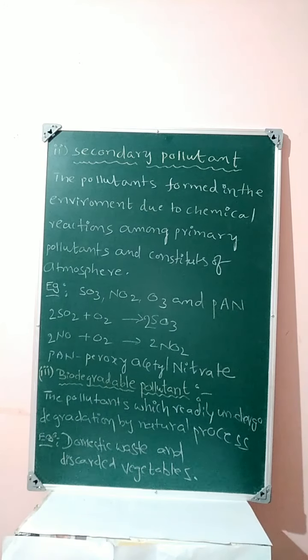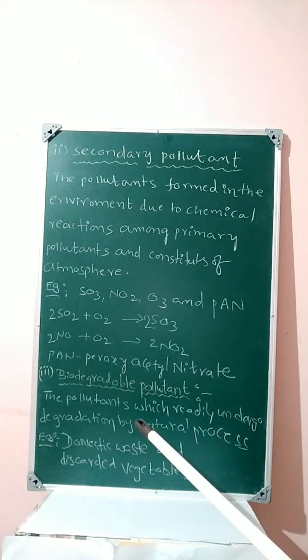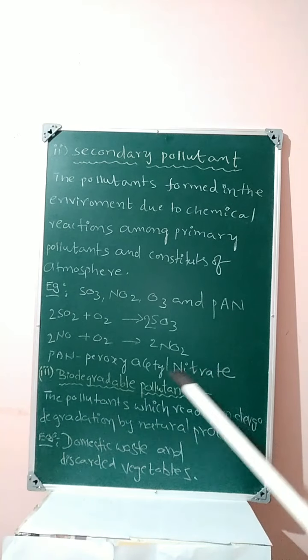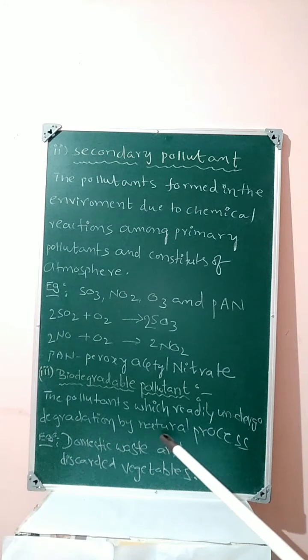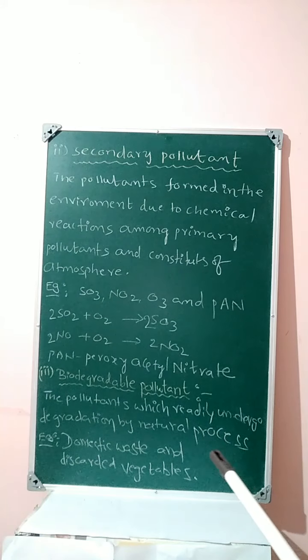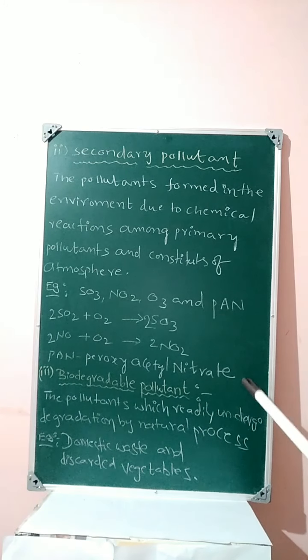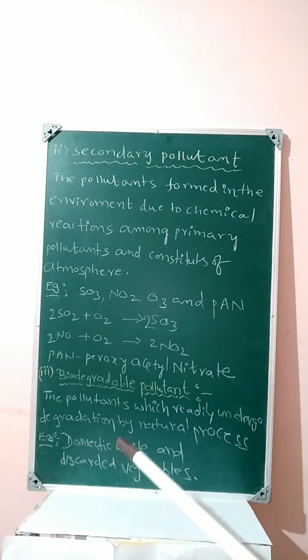Next, third term, student: biodegradable pollutants. The pollutants which readily undergo degradation by natural process are called biodegradable pollutants. Examples are domestic waste and discarded vegetables.